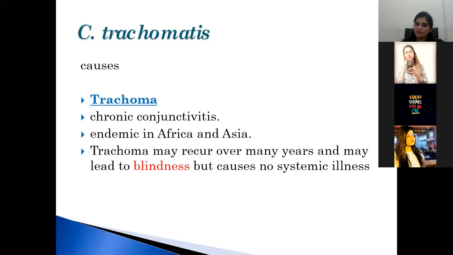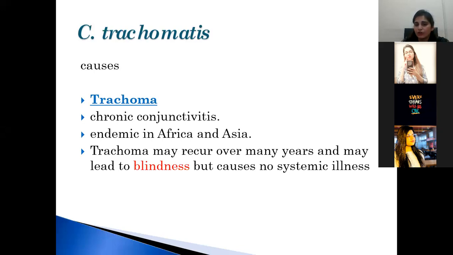Chlamydia trachomatis. We discussed this organism in detail. It causes trachoma. What is trachoma? It is actually the inflammation of the inner eyelids, and it causes chronic conjunctivitis. It is endemic in Africa and Asia, and in those countries, it is responsible for causing blindness.